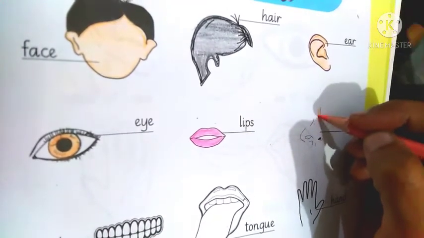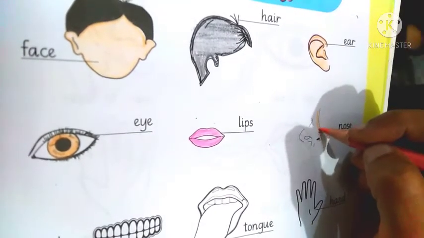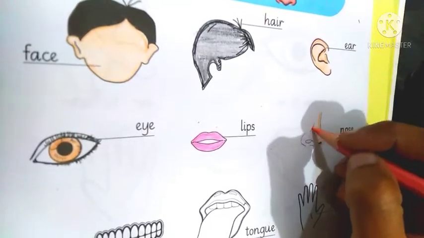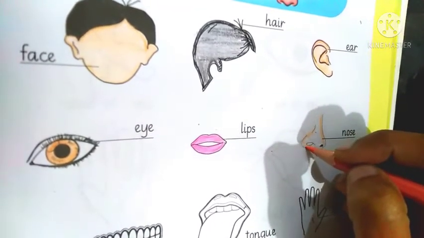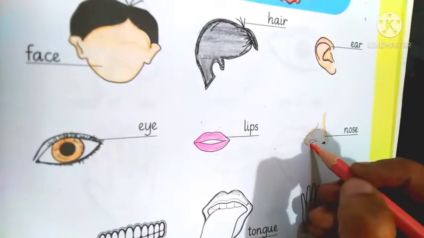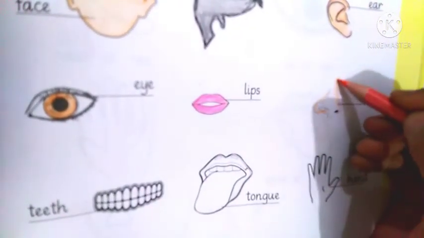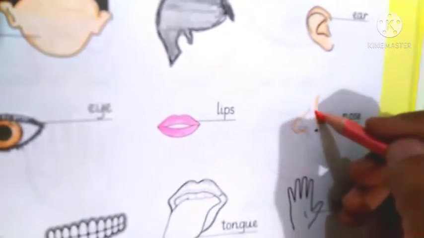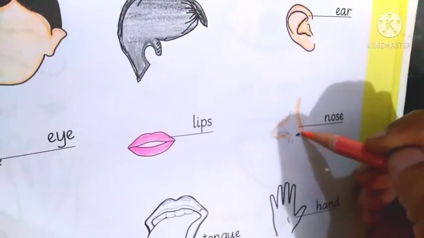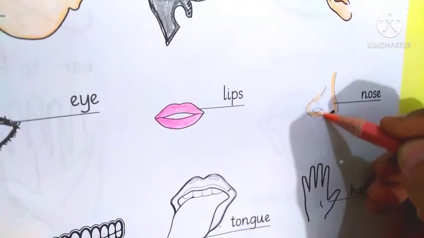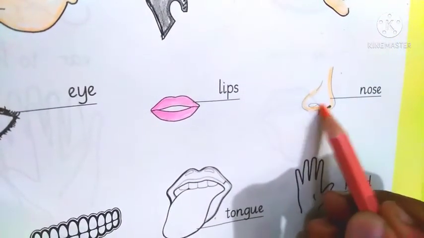Next picture is of the nose. Make a dark outline of the nose. You will use skin or light brown or peach color for the nose. Make a dark outline, then fill the white space or the rest of the space inside. We will do light colors inside. Let's fill all the white spaces; the outline should be dark, the filling should be light.